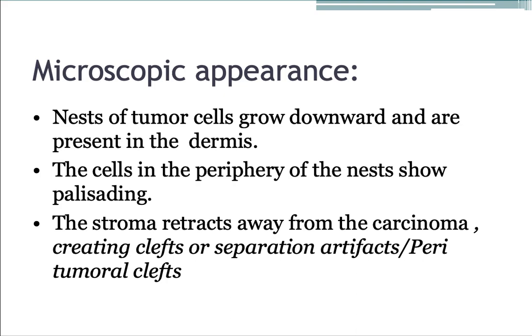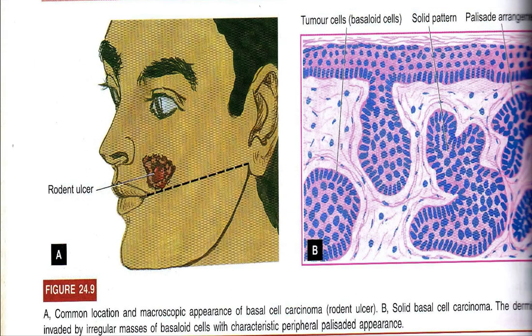These cells are arranged in nests which grow downward and are extending into the dermis. These cells show peripheral palisading. The stroma retracts away from the carcinoma, creating peritumoral clefts. This is the most significant feature of basal cell carcinoma.